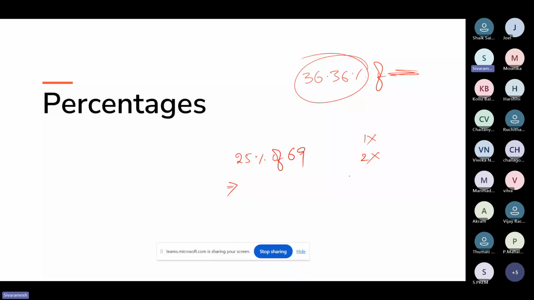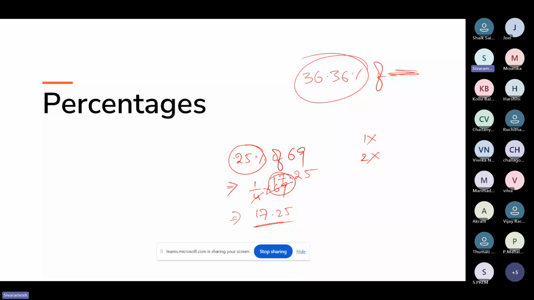So what I suggest is, now you can convert this 25 to a fraction, right? 1 by 4 into 69 you can do. But here if it is an odd number, you will get the answer in terms of decimal, that's it. So if you take 1 by 4 of 69, what will be that answer? 4 ones 4, okay, 29, 4 sevens 28, point, okay, so 10, 4 twos 8, 4 fives 20. So the answer will be 17.25. That's it. So 25% of 69 is 17.25.